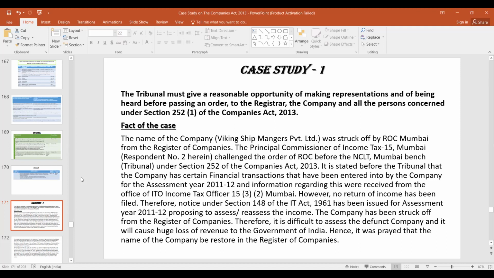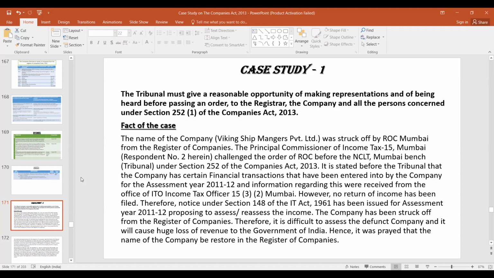In this case, the finding is that the tribunal must give a reasonable opportunity of making representation and of being heard before passing an order to the registrar, the company, and all the persons concerned under section 252(1) of the Companies Act. And this case study has been asked in some of the examinations also.